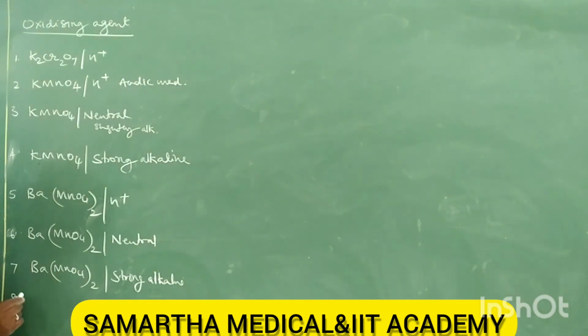Next, 8, let us take aluminium permanganate, Al(MnO4)3, acidic medium.